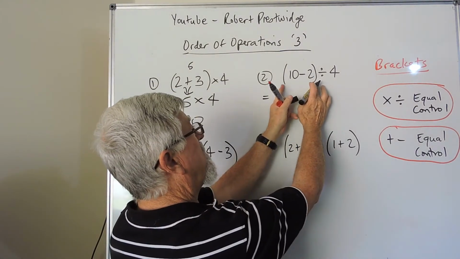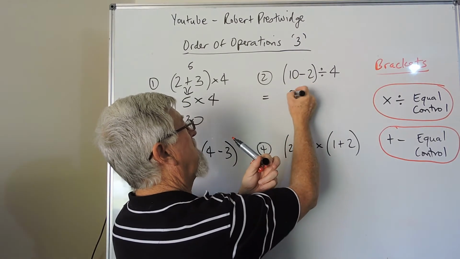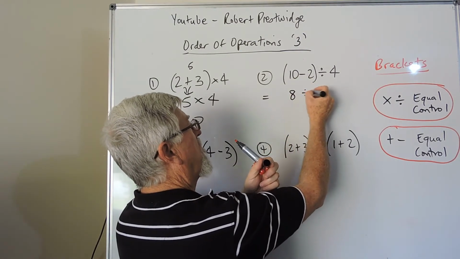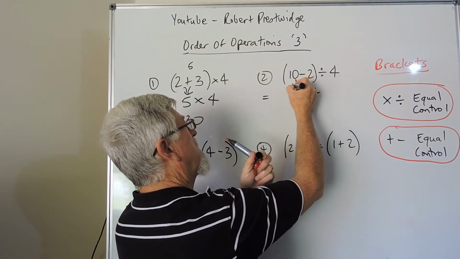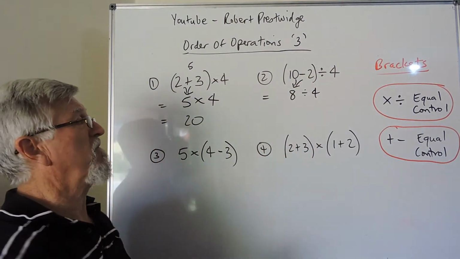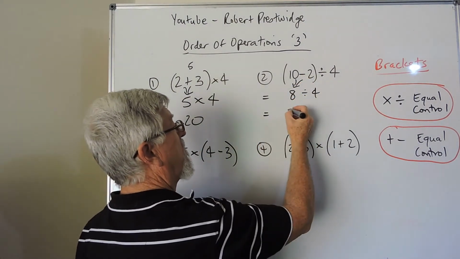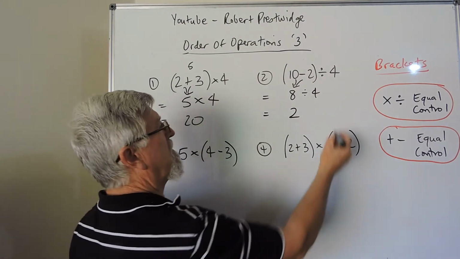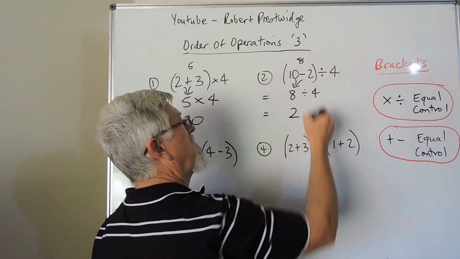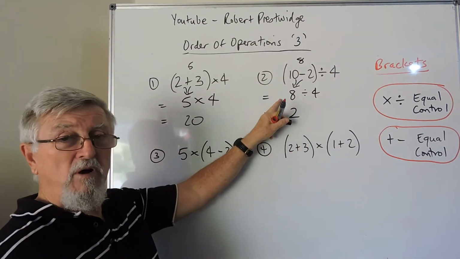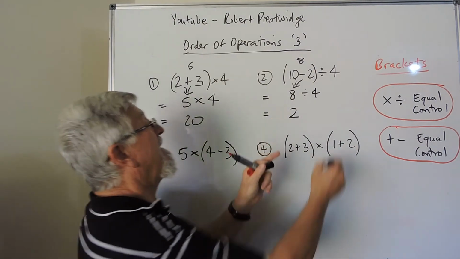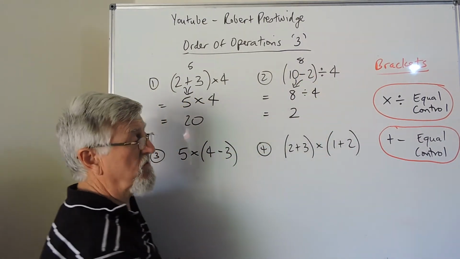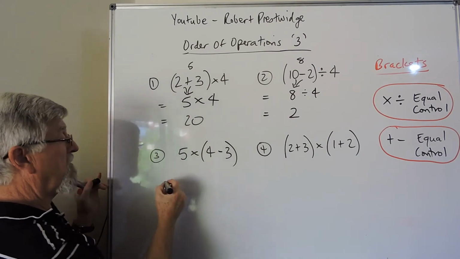Me, the brackets first, 10 take 2 is an 8, and then we're left with a divide by 4. So all of this becomes an 8, so you do the 8 first, then you can go 8 divided by 4 is 2. If you wanted to, 10 minus 2 is 8. There will be math teachers out there that will demand that you write down the extra line of working out. 8 divided by 4 is then just the 2. So you could do it in your head if you were confident with it.